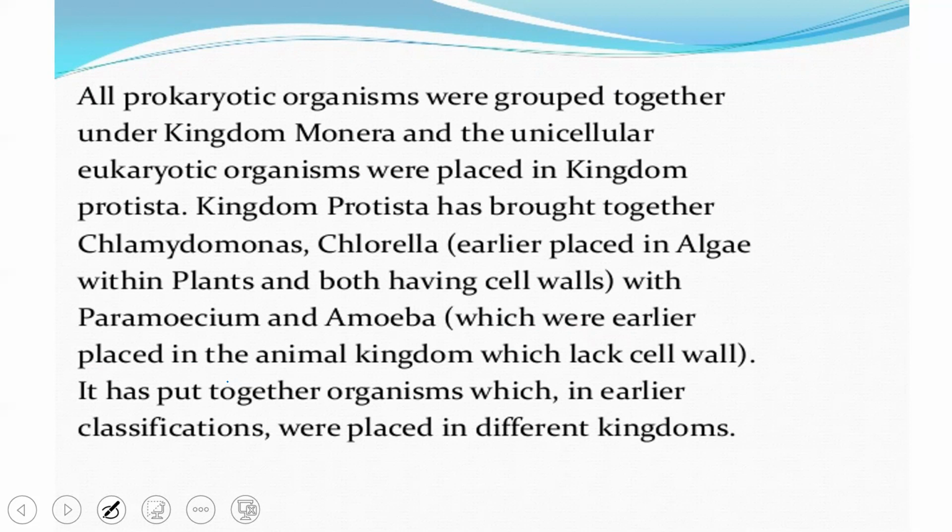Paramecium and amoeba were earlier placed under the animal kingdom. Now they have been placed under Kingdom Protista. Since they lack a cell wall, they were grouped under Animalia, but since they are unicellular eukaryotic organisms, henceforth they are grouped under Protista. Because of so many merits, this system of classification plays a very important role.